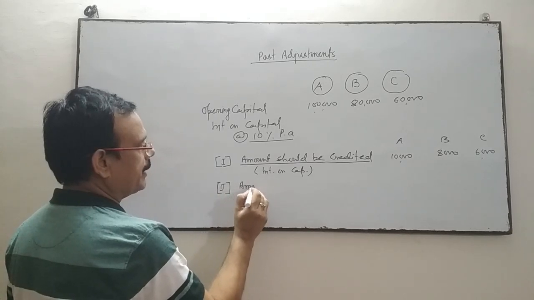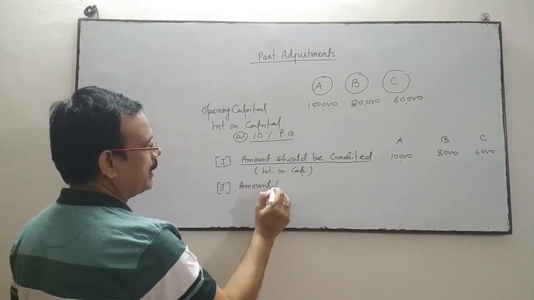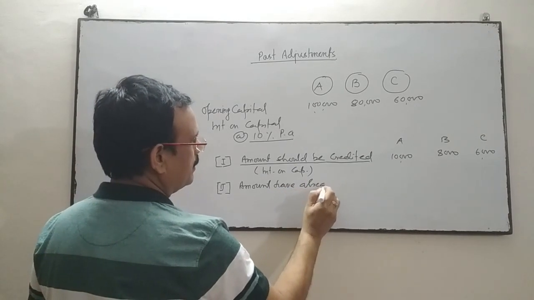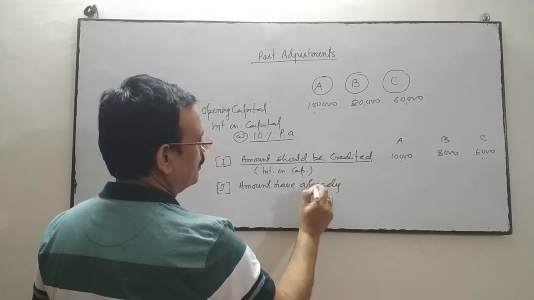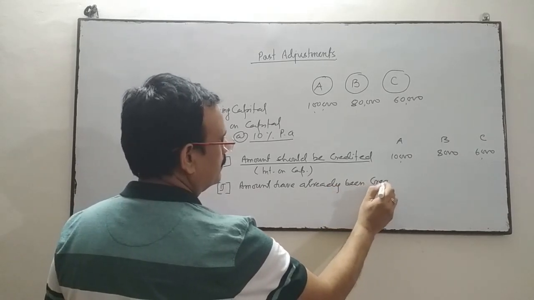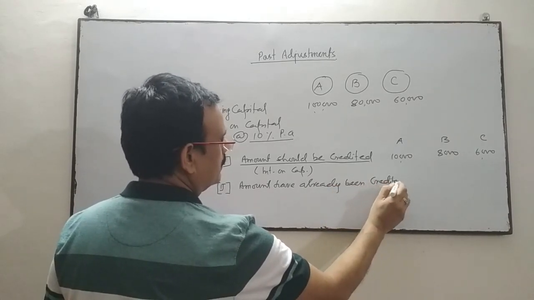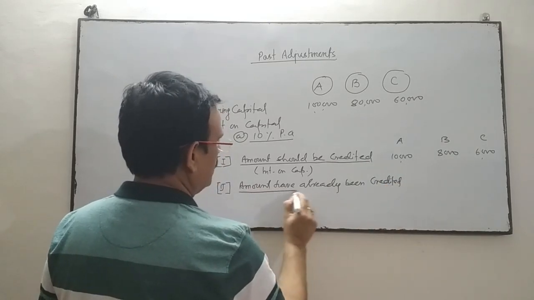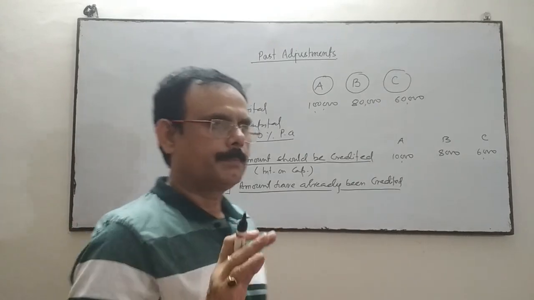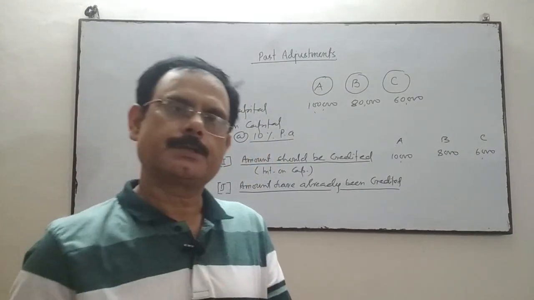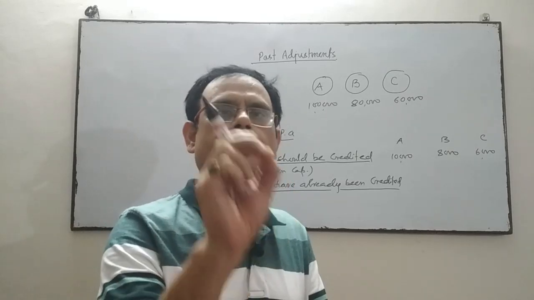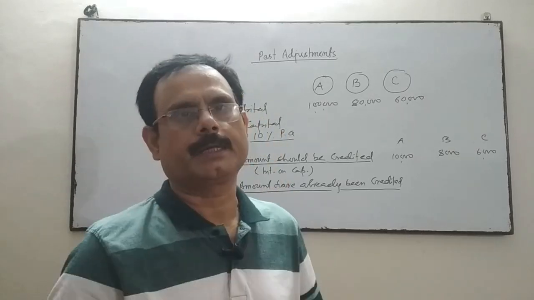Second one, the amount that has already been credited. The accountant has not debited interest on capital in the debit side of the profit and loss appropriation account.